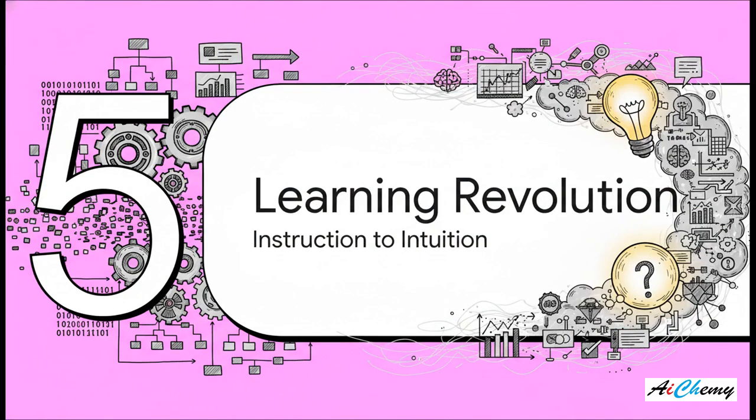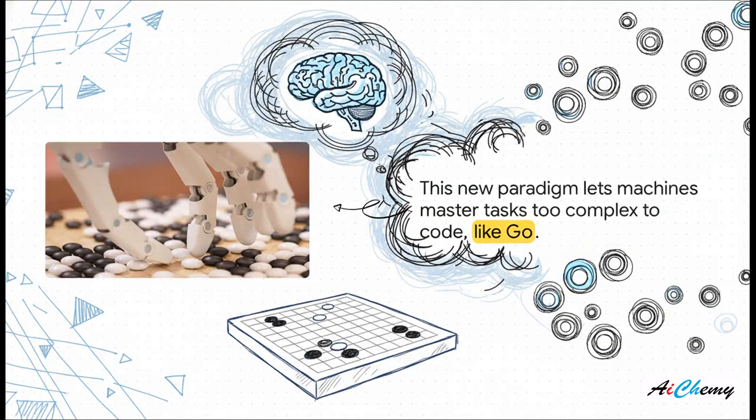And that brings us to our final section, the learning revolution. When you put all of this together, it becomes pretty clear that we've moved from a world of just giving computers instructions to a world where we can build a kind of digital intuition. And that shift allows machines to tackle problems with a level of complexity that we could never, ever code by hand. I mean, the perfect example is the ancient game of Go.